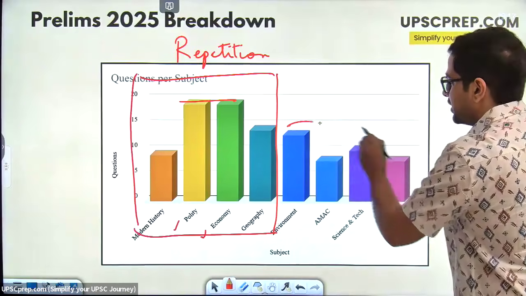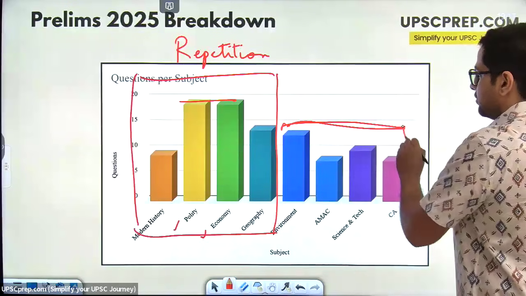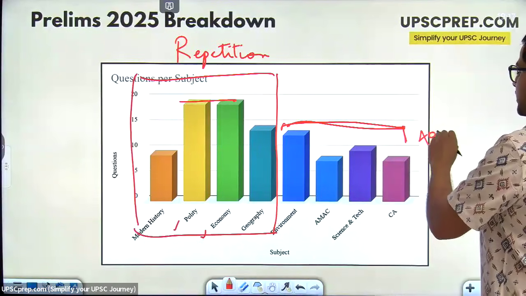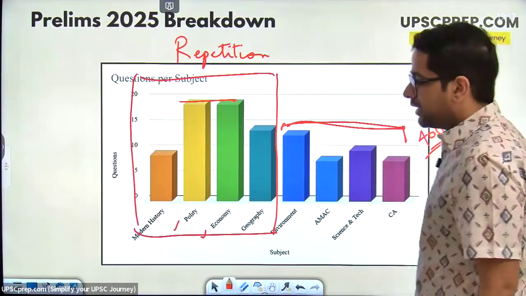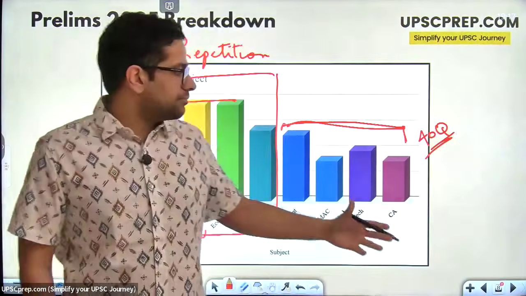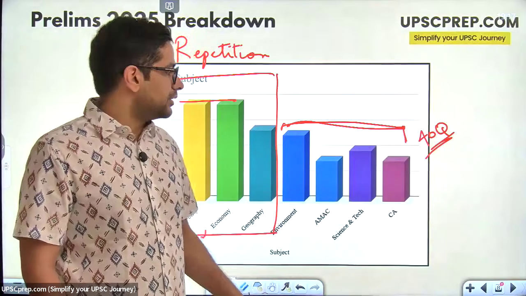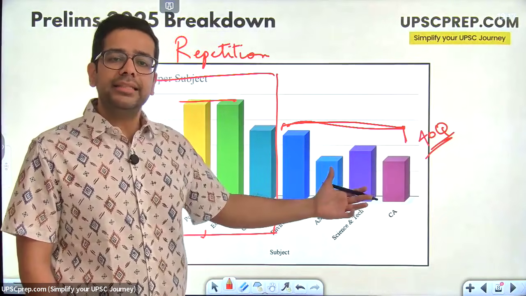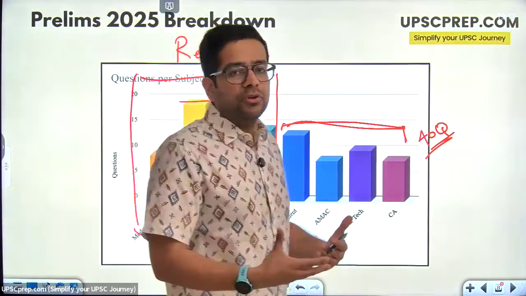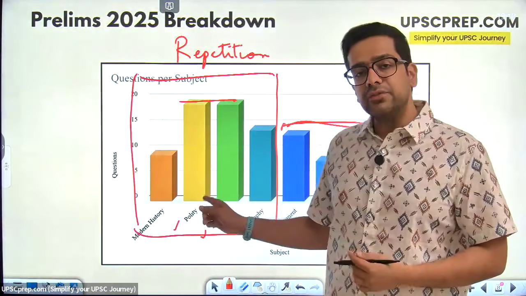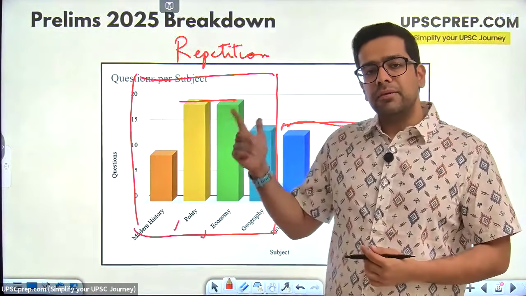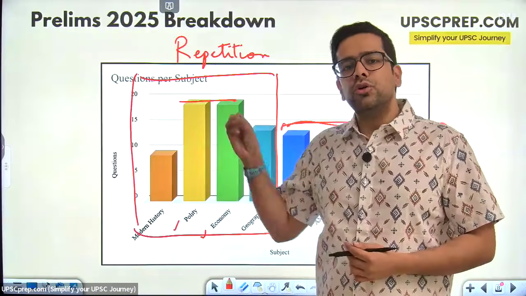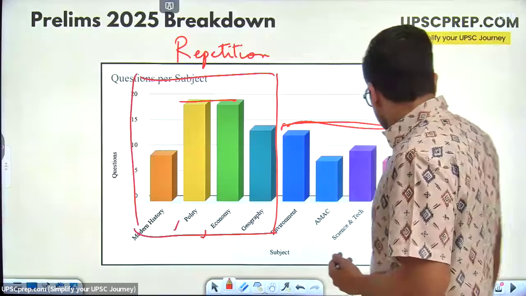Now, the rest of these subjects are important. You can't ignore them, because they have about 40 questions. But in these 40 questions, there is not a lot of repetition. There's a very high amount of variability, and if I'm spending a lot of my time on this, I may not get the output that I am hoping for. Here, in these 4 subjects, modern history, geography, polity, economy, if I'm putting in time, I am sure to get an output.